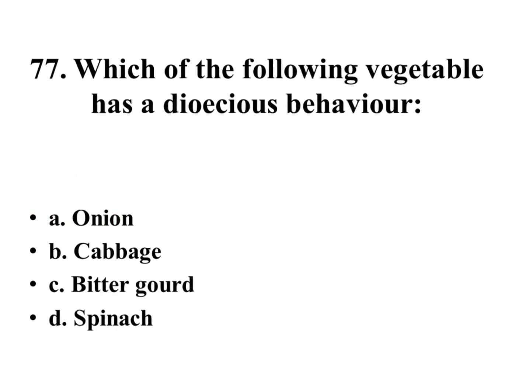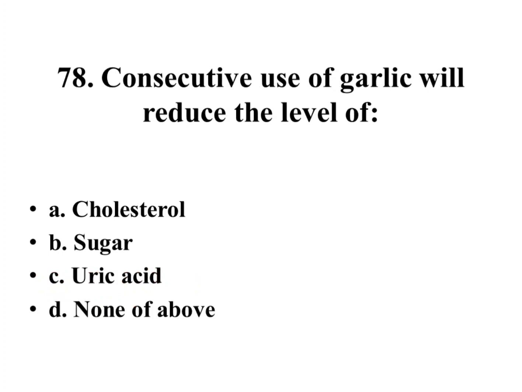Which of the following vegetables has dioecious behavior? Onion, cabbage, beetle gourd, spinach. Right answer is beetle gourd. Consistent use of garlic will reduce the level of cholesterol, sugar, uric acid, none of above.